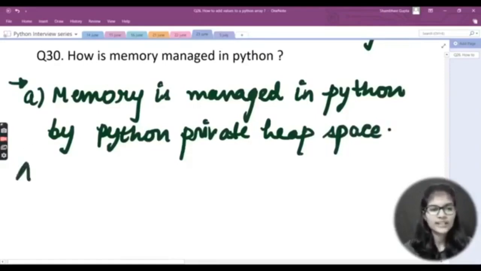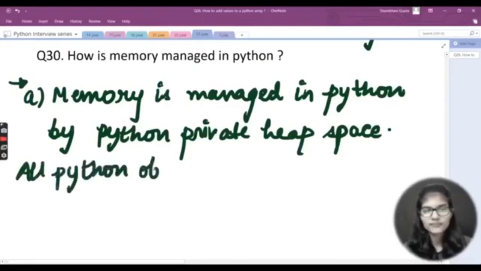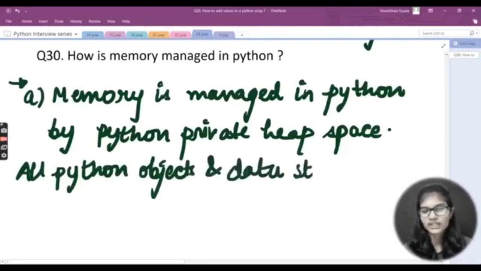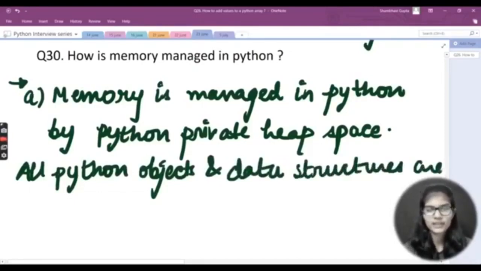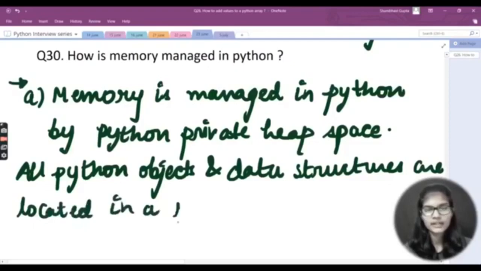All Python objects and data structures are located in a private heap.